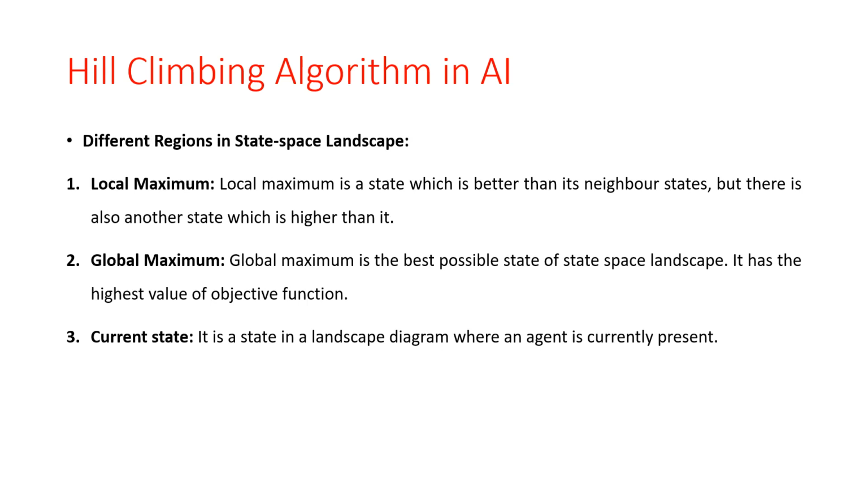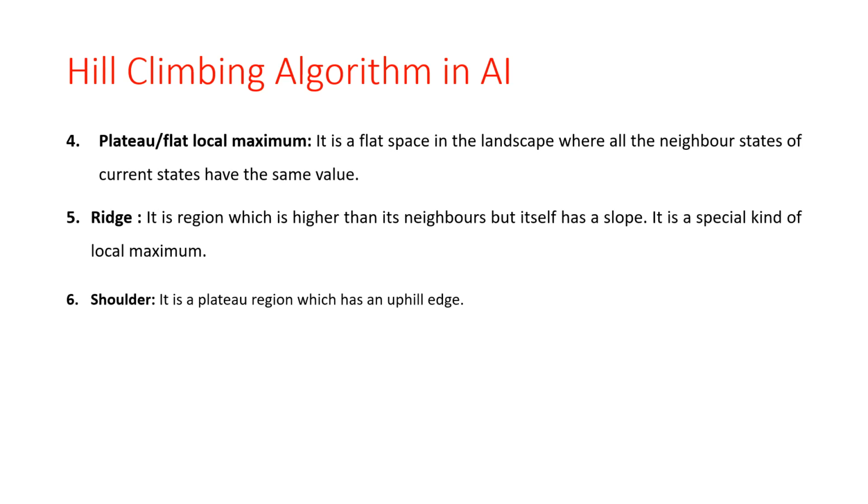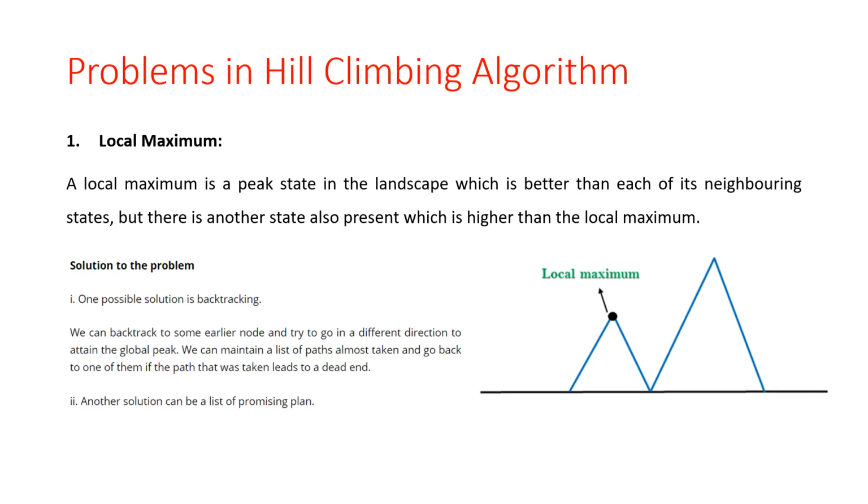Okay, local maximum in this diagram, local maximum, global maximum, current state, plateau, local maxima, ridge maxima, and the shoulder also. Okay, so next point is the problems in hill climbing. What are the problems that are generated in the hill climbing algorithm? If our agent is moving on this hill, what problems is it facing?